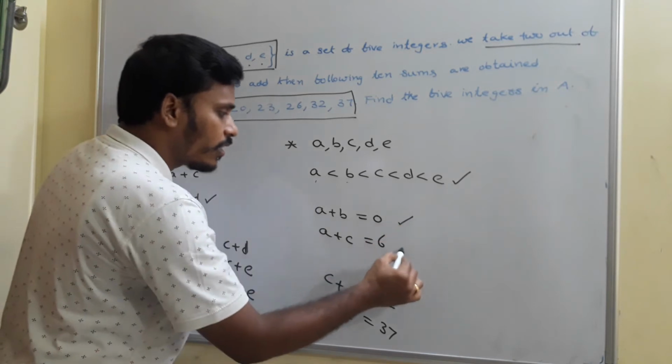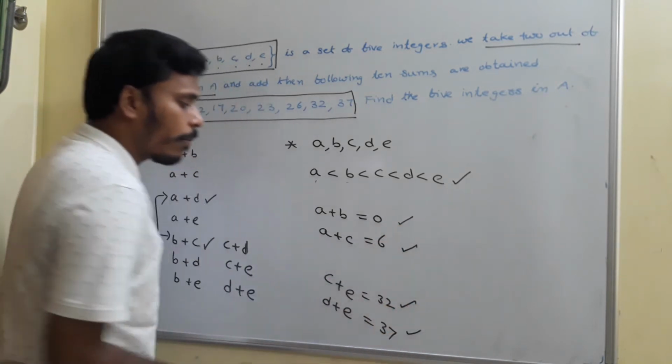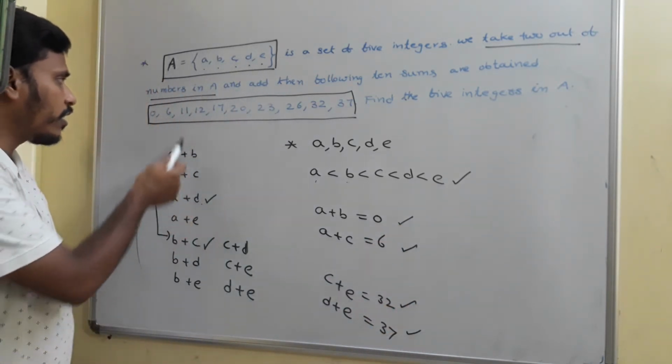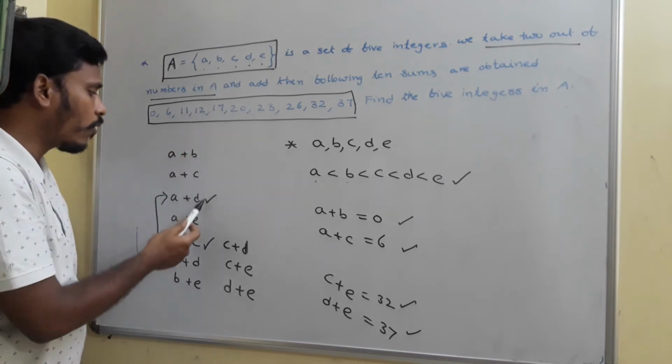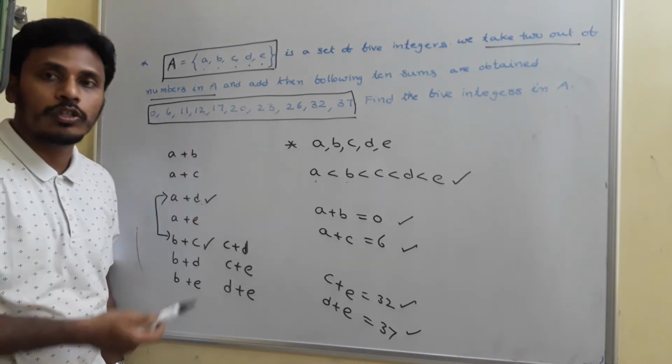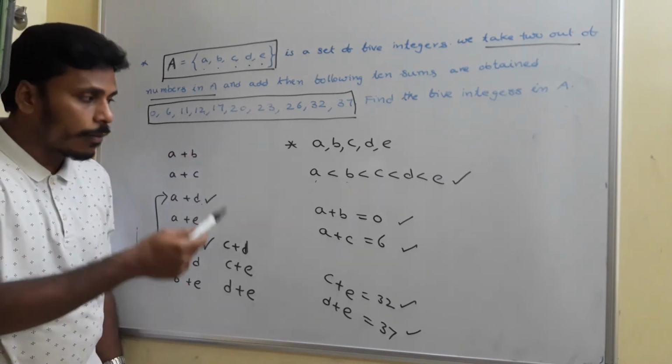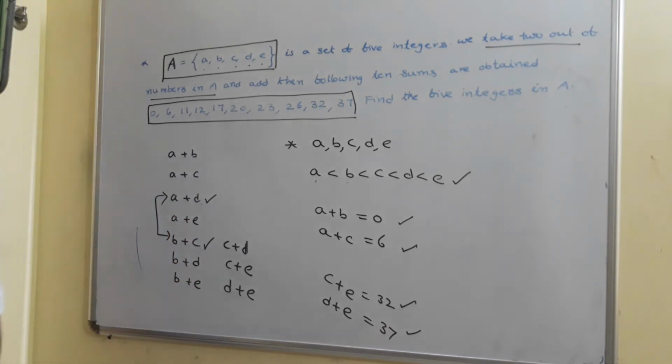These are definitely correct. But we don't know whether A plus D is 11 or A plus D is 12 or A plus D is 20. We don't know that. Right. From there onwards we need to proceed. Just have a look at how to proceed then.